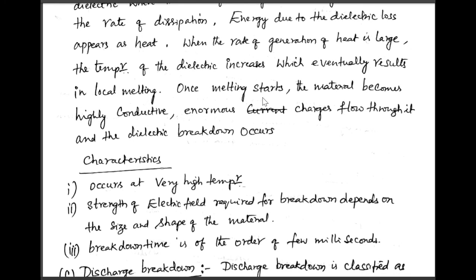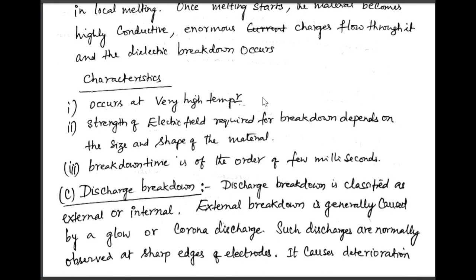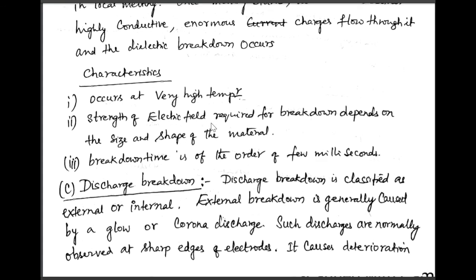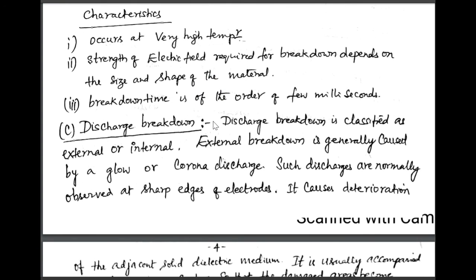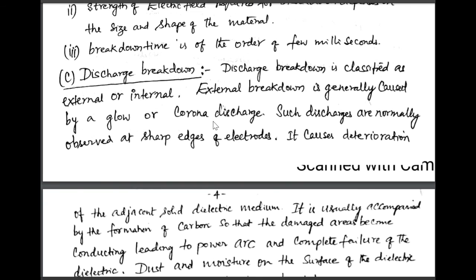When the rate of generation of heat is large, the temperature of the dielectric increases, which eventually results in local melting. Once the melting starts, the material becomes highly conductive. Enormous charges flow through it, and the dielectric breakdown occurs. The characteristics of thermal breakdown are that they occur at high temperature. The strength of electric field required for breakdown depends on the size and shape of the material, and the breakdown time is of the order of a few milliseconds.